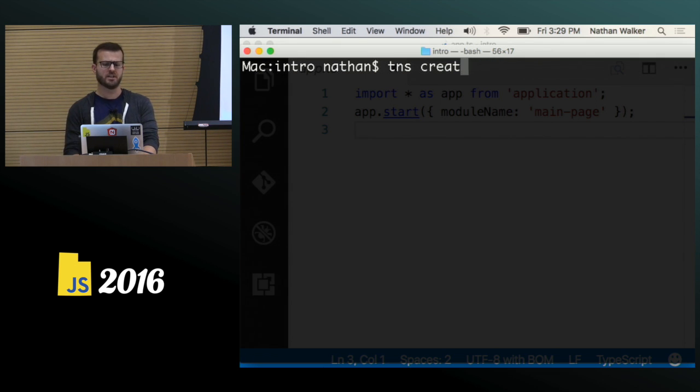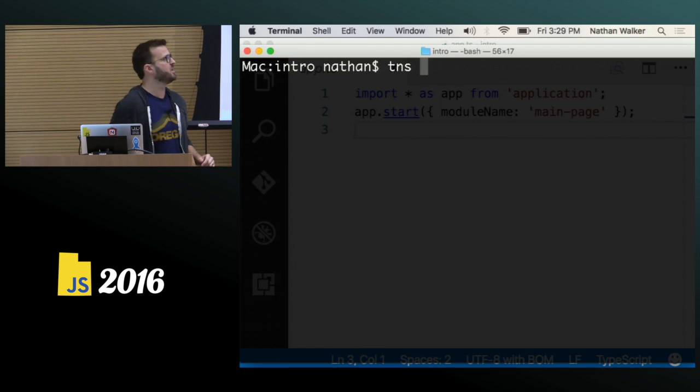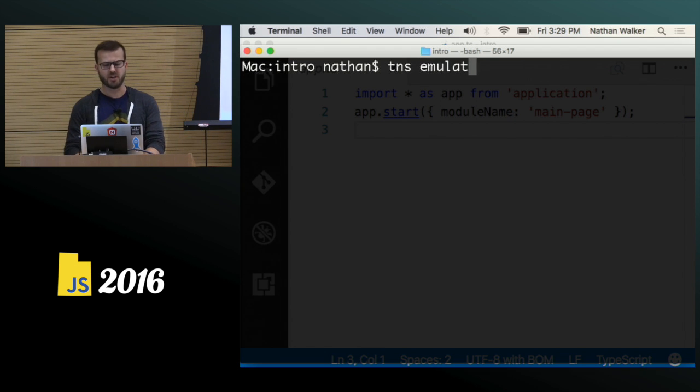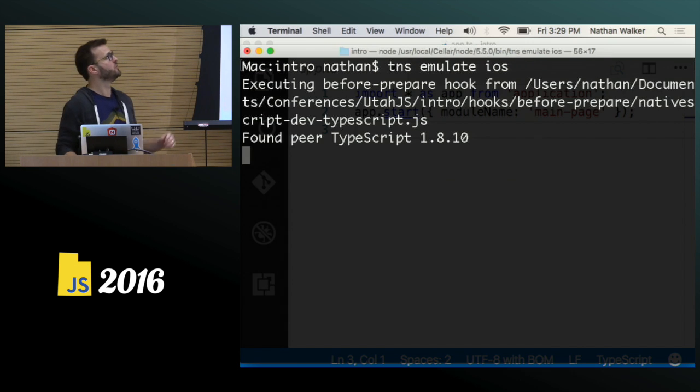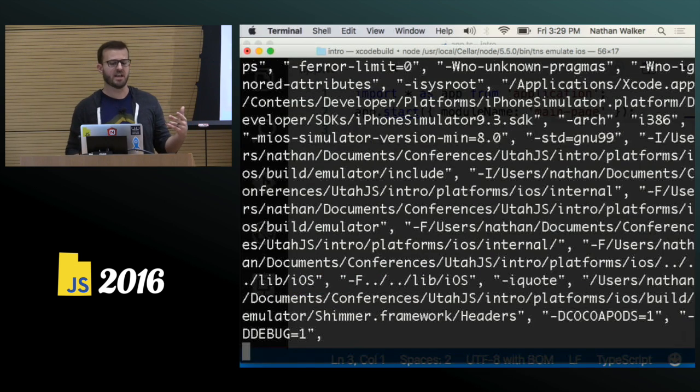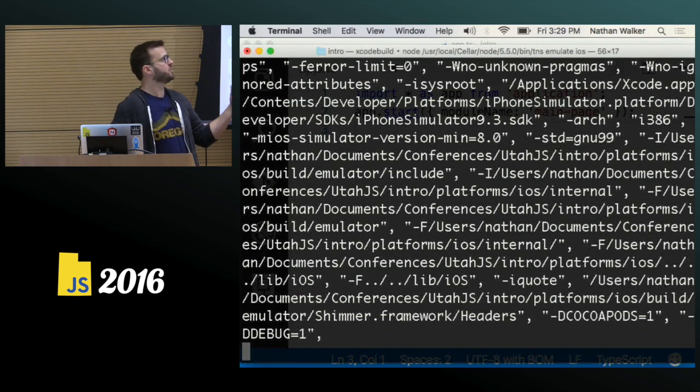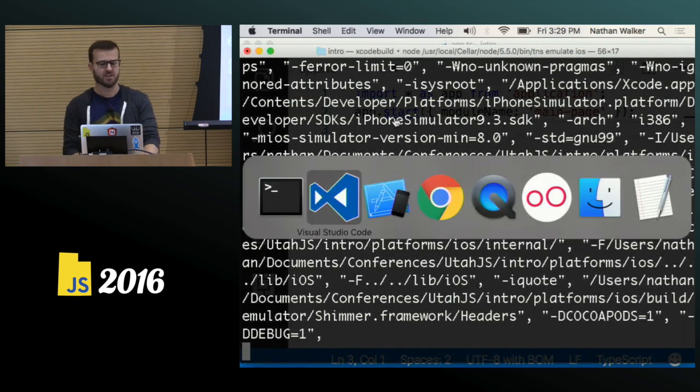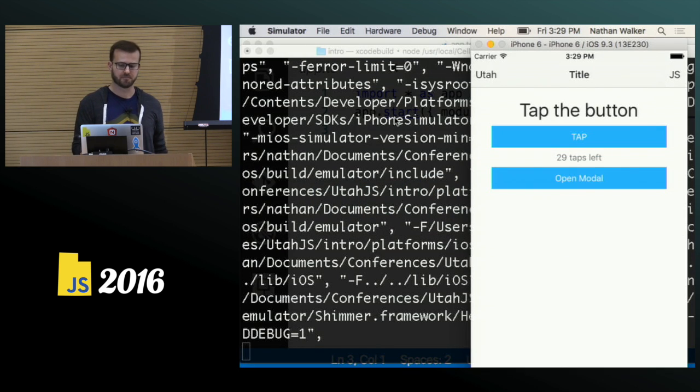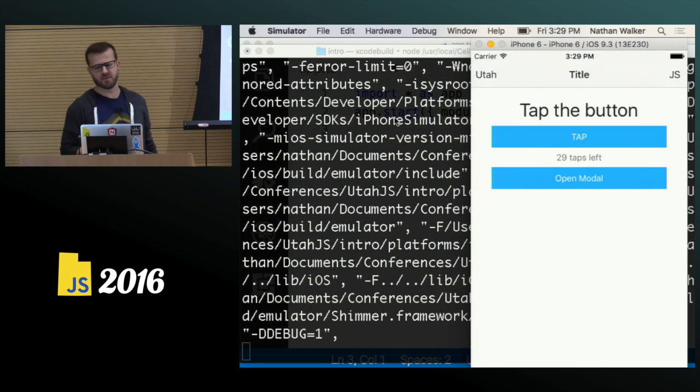And then to run, there's several different commands that we can run this with, but I'll use TNS emulate iOS, and that's actually going to TypeScript compile our code, and then it's going to run the Xcode command line utility, which is going to run that project in the iOS simulator. And this should be the project that I have going so far. I don't think I've made any changes to it.